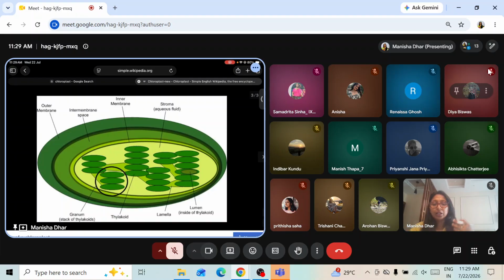And then regarding the pigment chlorophyll, there are several types of chlorophyll, and the book says there are 9 types, and out of these, chlorophyll A and chlorophyll B are most abundant. More chlorophyll means they are absorbing more photons, more energy, and more synthesis of food by the process of photosynthesis. Got it? That's it. So this is about the chlorophyll part, and then they talk about how chlorophyll absorbs light at both ends of the visible spectrum. There's a small box.